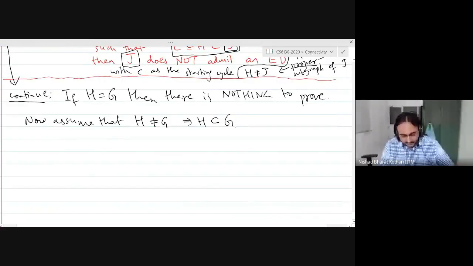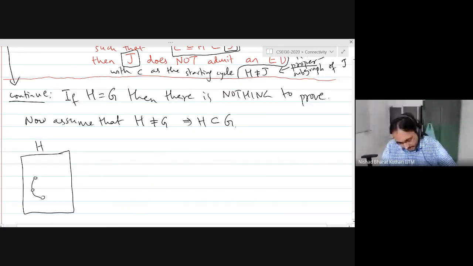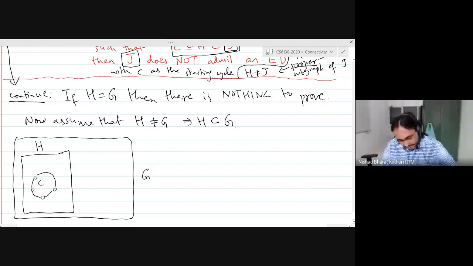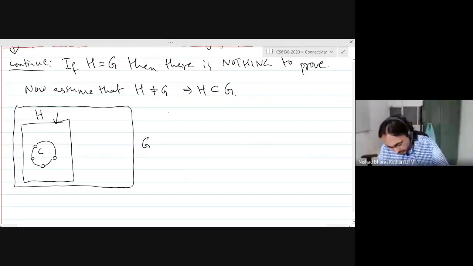Okay, so what has happened is we have found some subgraph H, it contains a cycle C, and the big graph is G, and what we are saying is that this is a maximal subgraph which contains the cycle C, and it admits an ER decomposition starting with the cycle C. But for some reason, you are not able to get the whole graph G. Okay, so why are you not able to get the whole graph G? Either some edges are missing, or maybe some vertices are also missing. Okay, so now we have two cases. And now you will see the similarity with the algorithm.